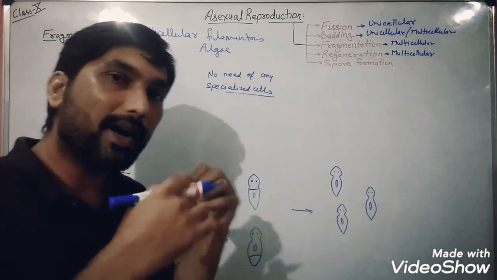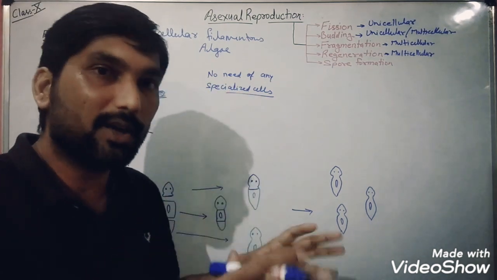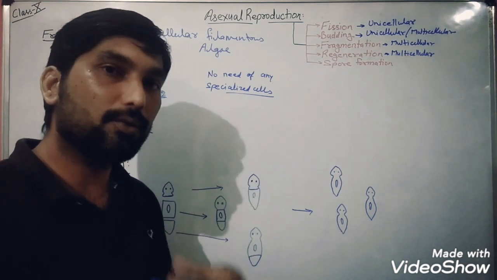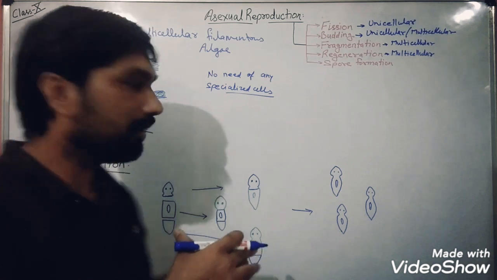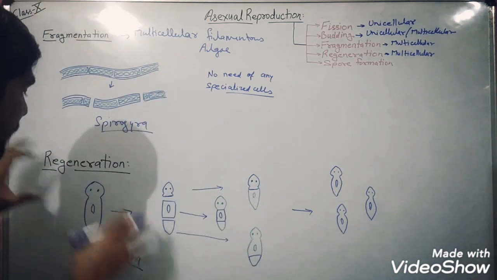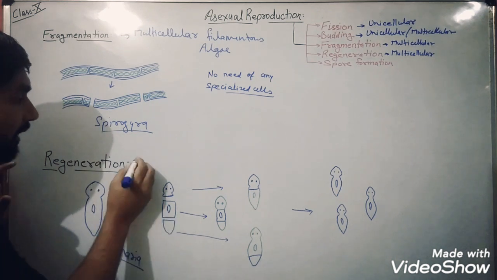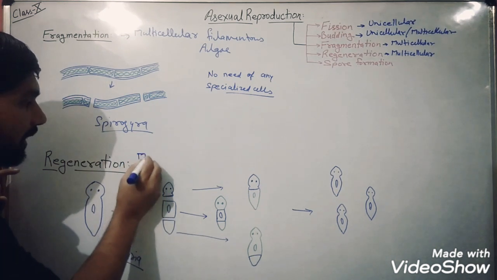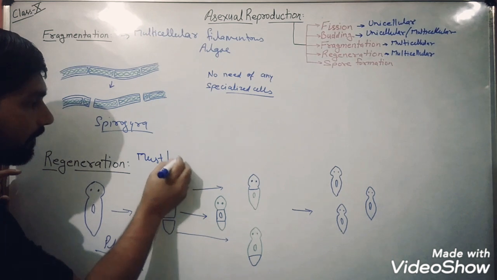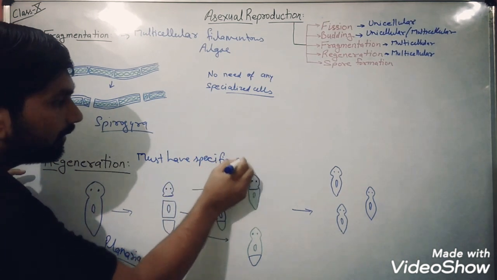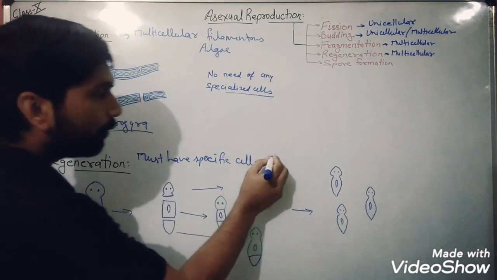Each and every part of the body that breaks down, that fragments, has the ability to regrow its lost body parts. But when we talk about regeneration, there is a condition that they must have specific cells that are known as what?